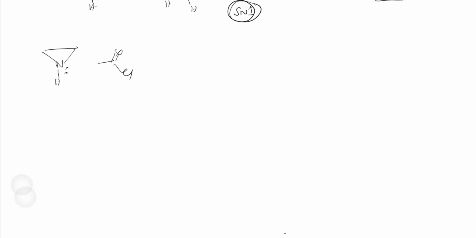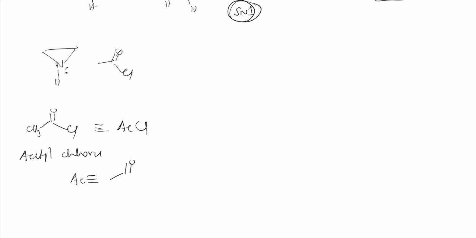Since it is CH3COCl, we can call it acetyl chloride. We can write like this also. Sometimes they will write directly AcCl. You should be able to understand. Ac stands for CH3CO. This is nothing but Ac, the acetyl group, acetyl chloride.